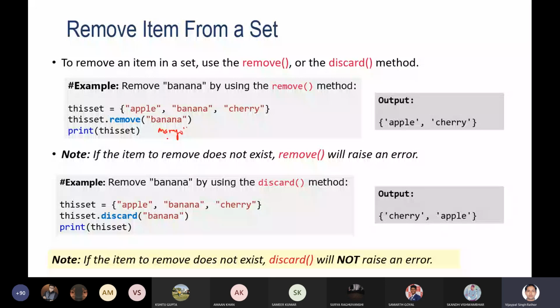It will not be removed. But in the case of remove, you will get an error. So this is the basic difference between remove and discard.